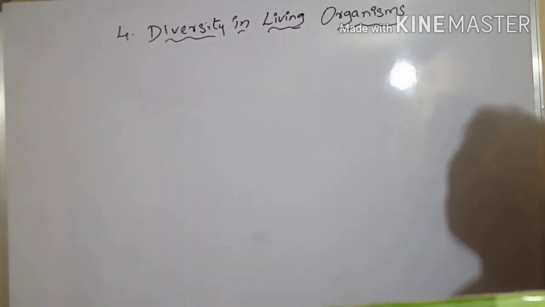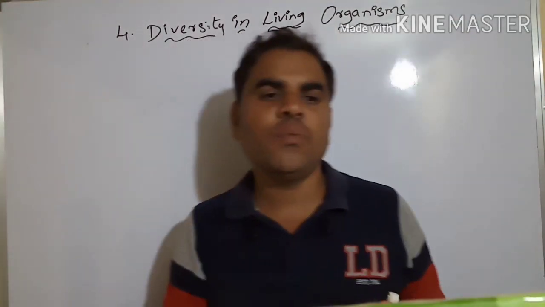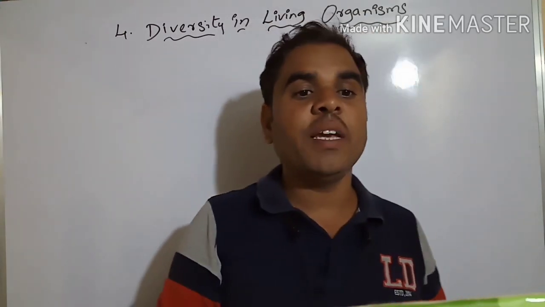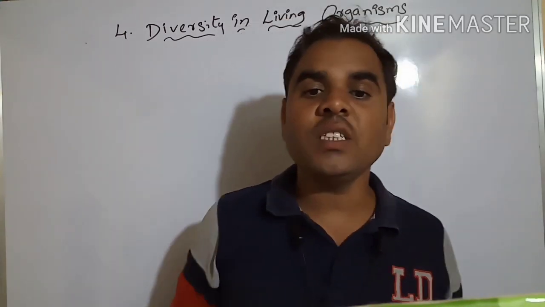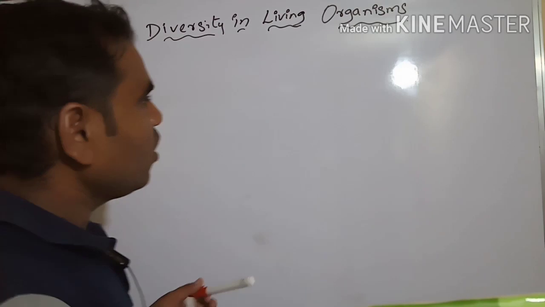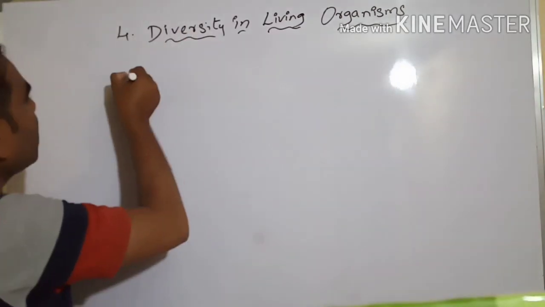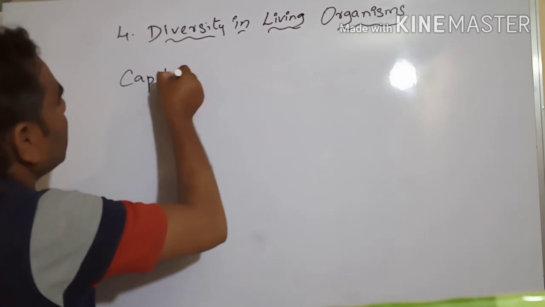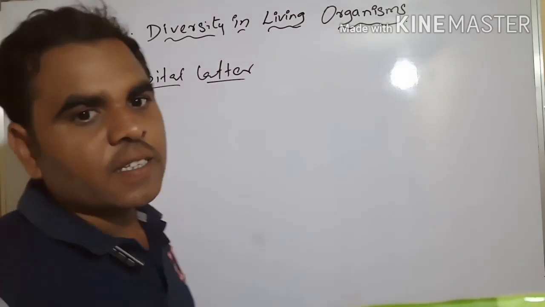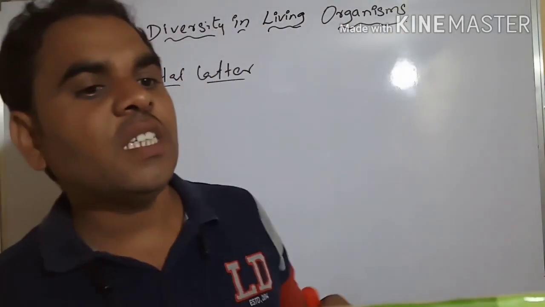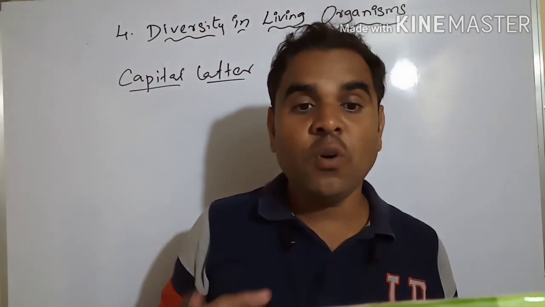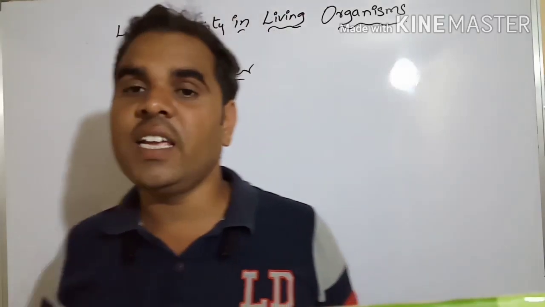Okay. Next, in this session, we have to see that as per the convention, the genus name, the generic name, is always first with its first letter capitalized. We should write the generic name in a capital letter. For the species, the specific name, the first letter is always small. Both names are printed in italics.